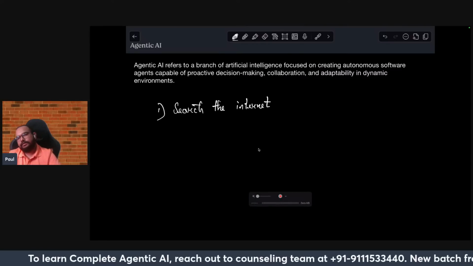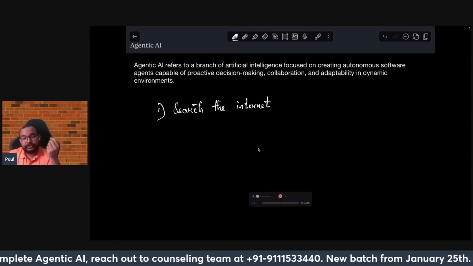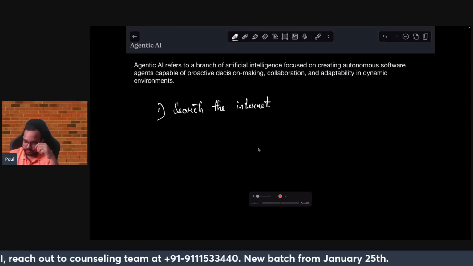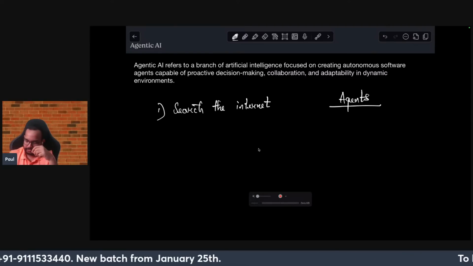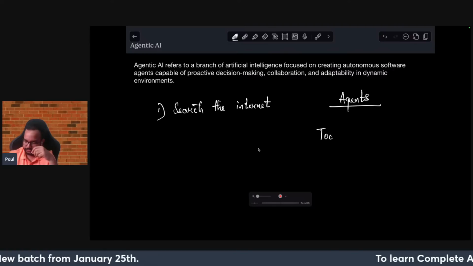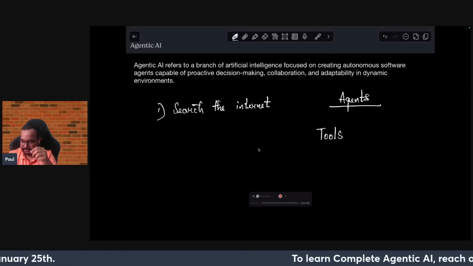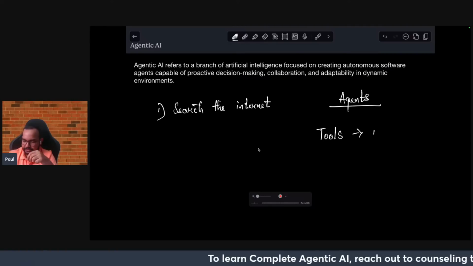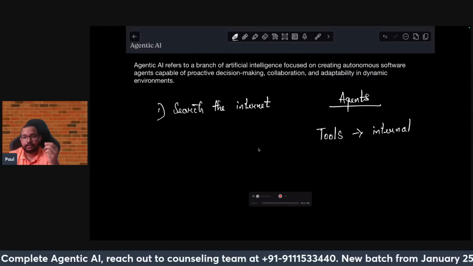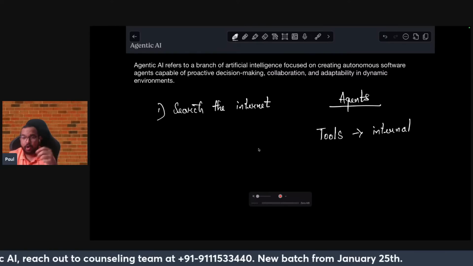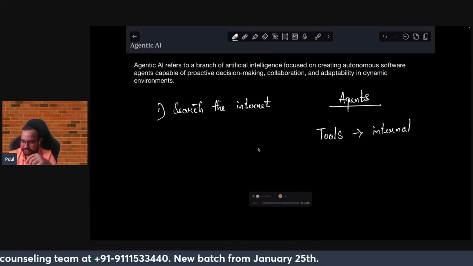Now for that I have to use some type of tools. So agents and tools, these two things will come up today, and I'll be talking about what tools are. Tools can be internal and external. In CrewAI there are many tools, as well as in the other frameworks, like LangGraph and AutoGen, which also have their internal tools.